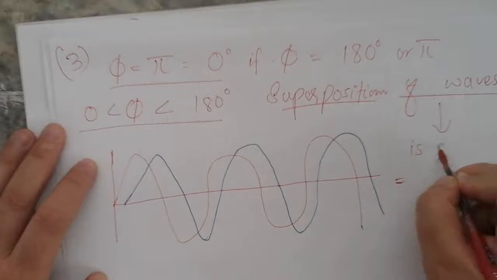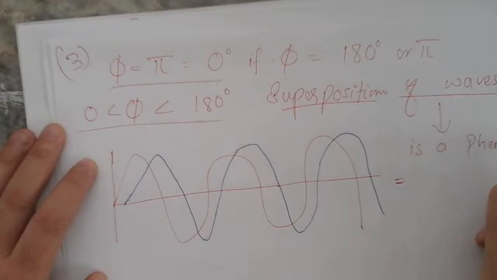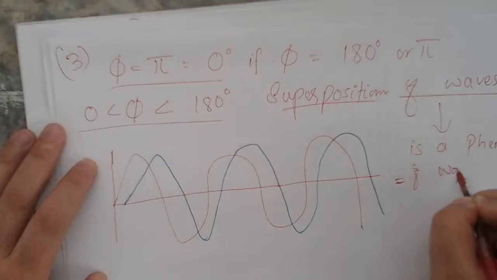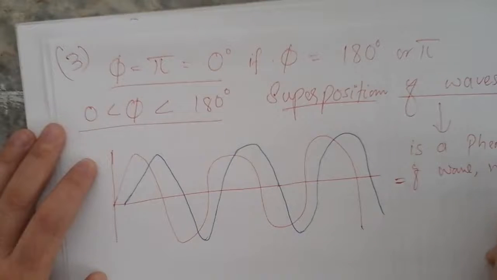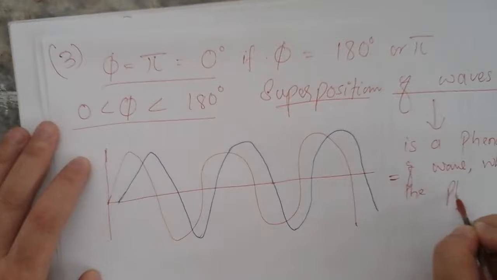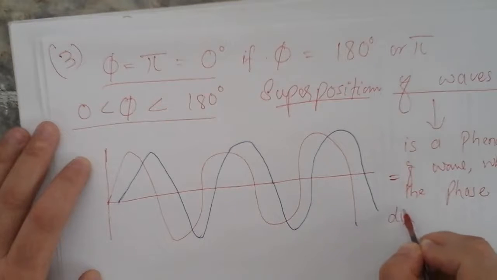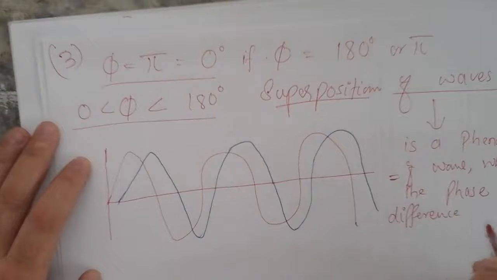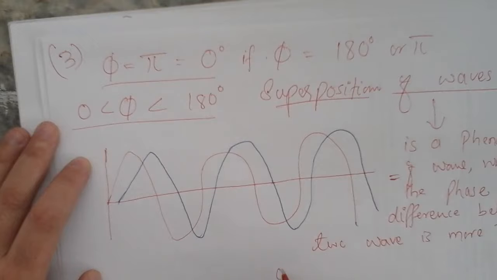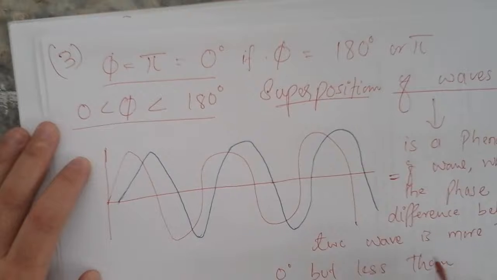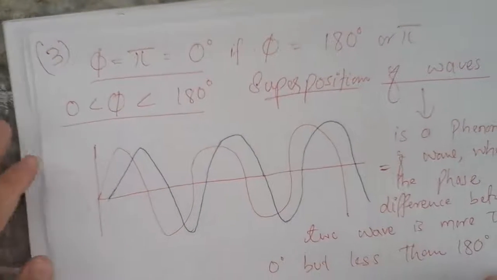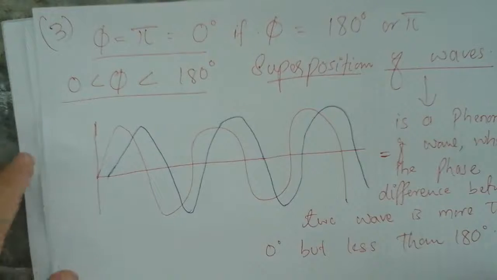It is a phenomenon of waves where the phase difference between two waves is more than 0 degree but less than 180 degree. In such a condition, what do we do? We apply the superposition principle.